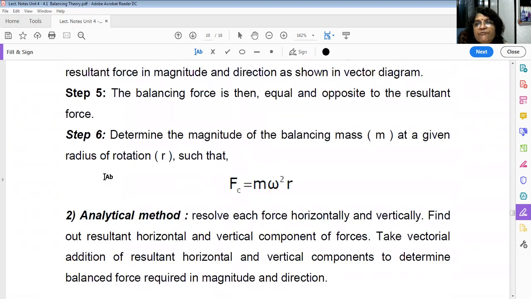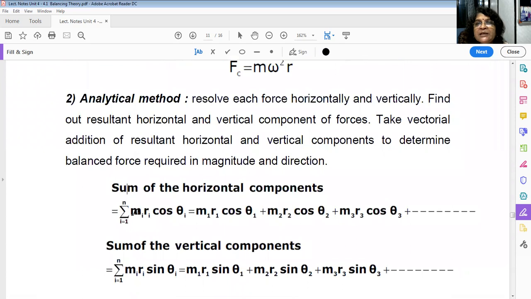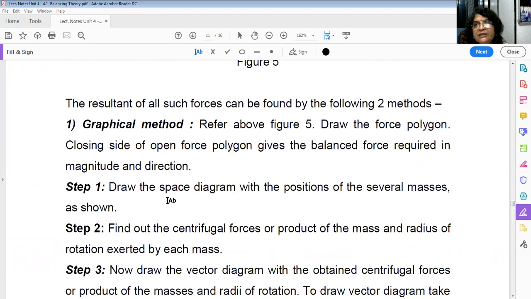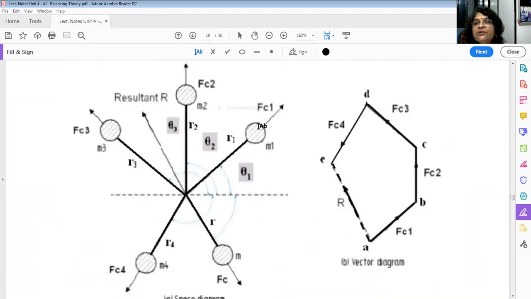Now what do you do in the analytical method? I will explain all these parts here. Whatever centrifugal forces are there in different directions, resolve every centrifugal force in the horizontal and vertical directions. That means for FC1, the horizontal component is FC1 cos theta 1 and the vertical component is FC1 sin theta 1. For FC2, the vertical component is there, and its horizontal component is 0. For FC3, what is the horizontal component?